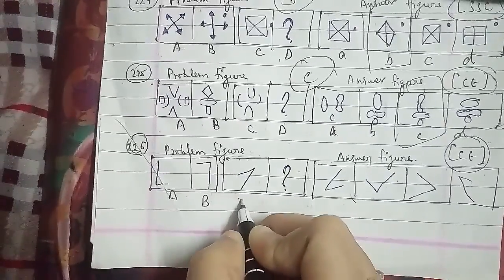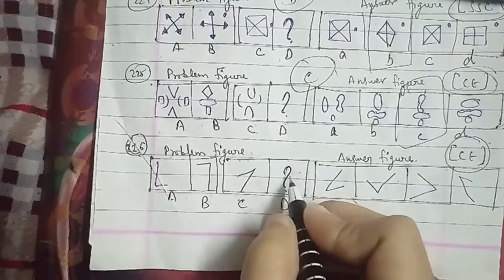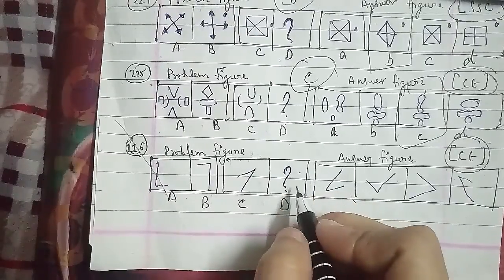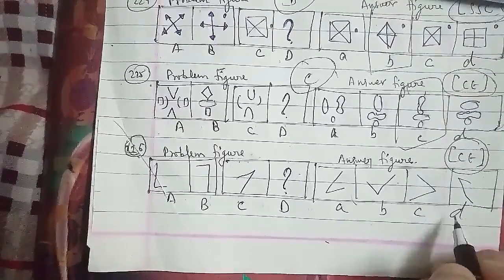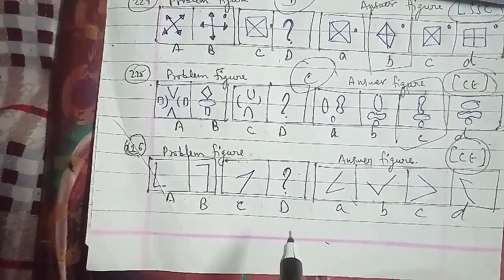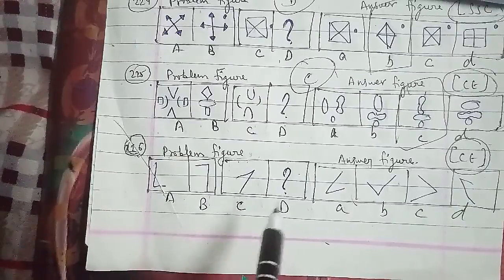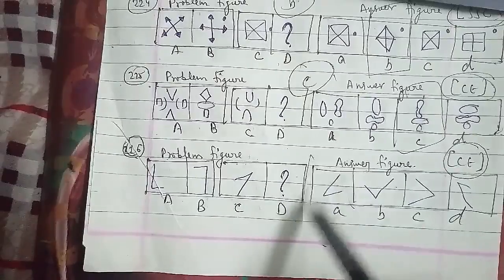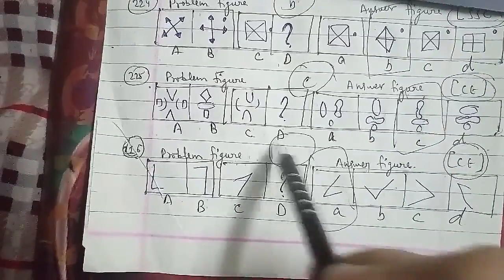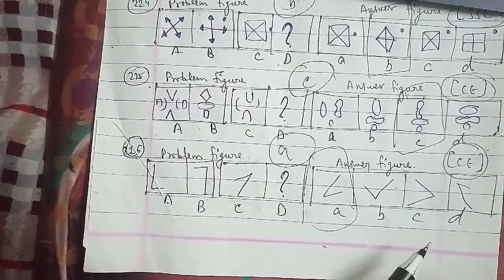The D figure we have to find out here itself, and that is your figure A, B, C, and D here. The figure is rotated by 180 degrees here, and that is the missing figure that we have to find out. The A figure will be the right answer for this question as well. Let's go ahead with the other one.